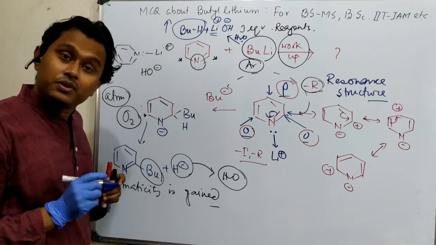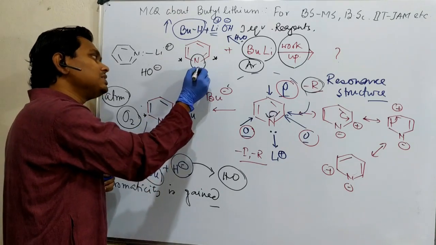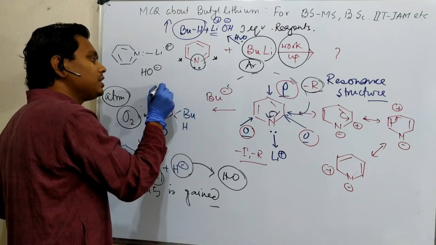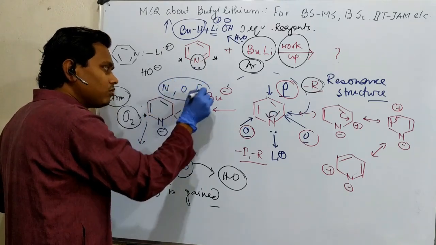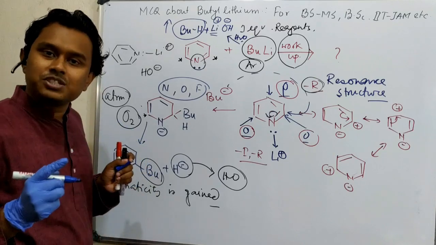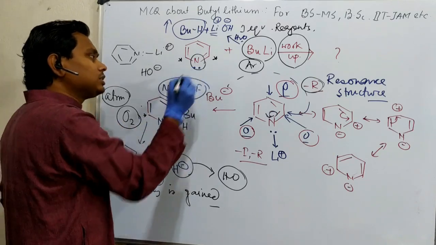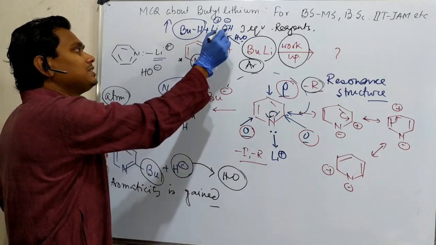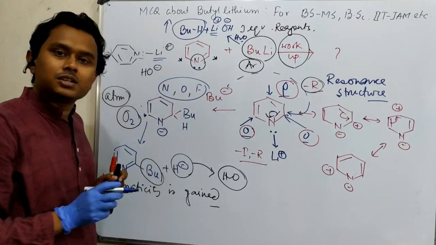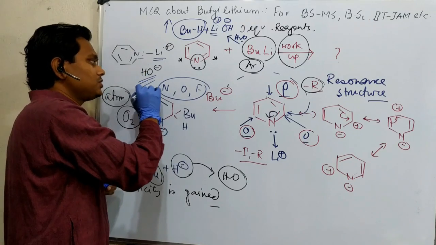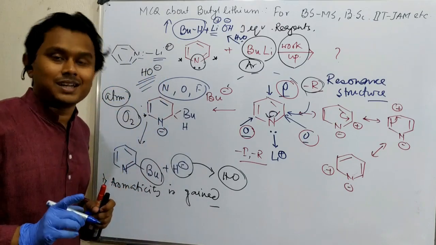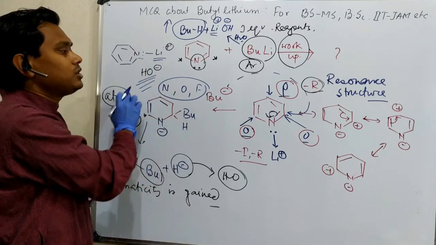See, as I told previously also, this 2p row element like nitrogen, oxygen, fluorine can coordinate strongly with lithium because of the same size matching. So it can also coordinate. That's why this lithium hydroxide here could be coordinated. Possible. I'm not saying it will remain there. So that's why I've given this option, but it will not be the right answer. Okay, so this is actually to confuse you.